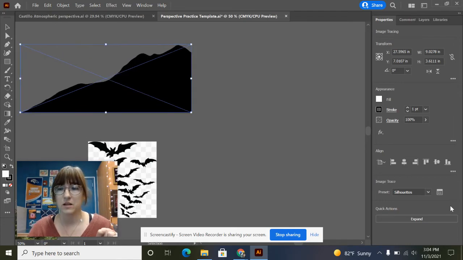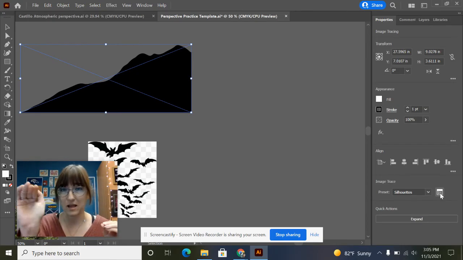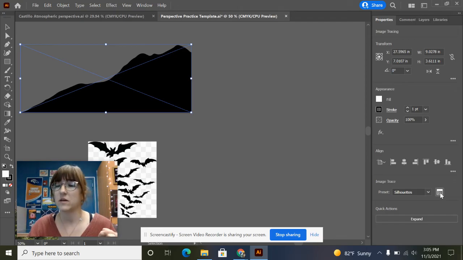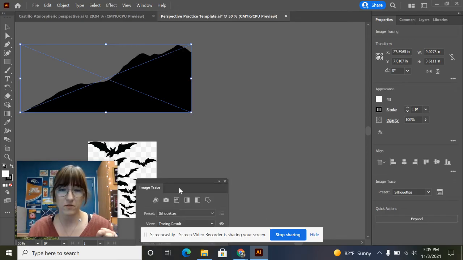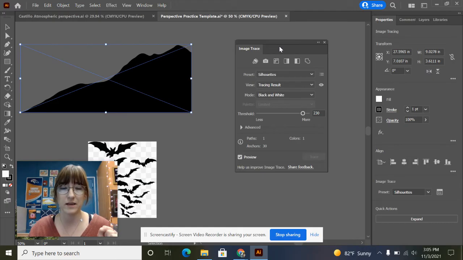So let's click on this little button over here in the properties tab. It kind of looks like a to-do list, like it's got a little box and then a line and a box and a line. Go ahead and click on that guy, and you're going to get a pop-out that looks like this. This pop-out has a couple of options on it. It's telling us which preset we chose. It's telling us the view that we're looking at over here is the tracing result, so it's giving us a preview. And the mode is black and white.